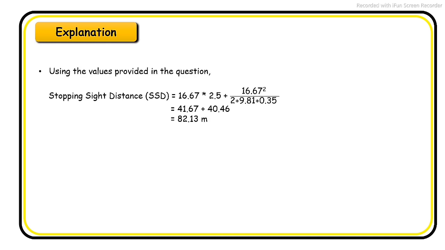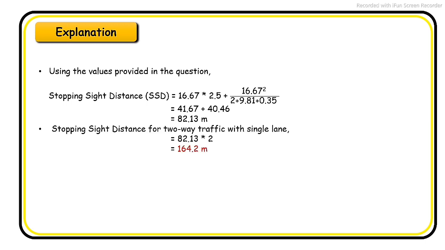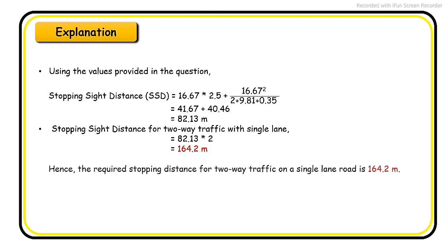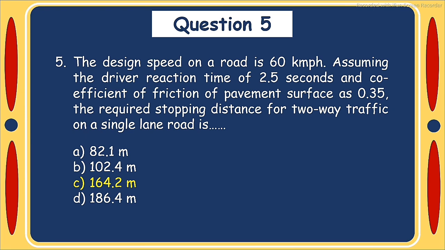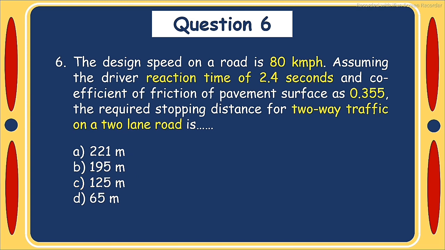Using the values provided in the question, stopping sight distance is 82.13 meter. Stopping sight distance for two-way traffic with single lane is 164.2 meter. Hence the required stopping distance for two-way traffic on a single lane road is 164 meter. So the answer of question number 5 is option C, 164.2 meter.